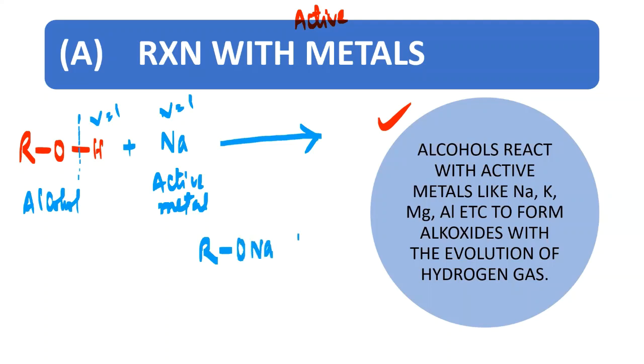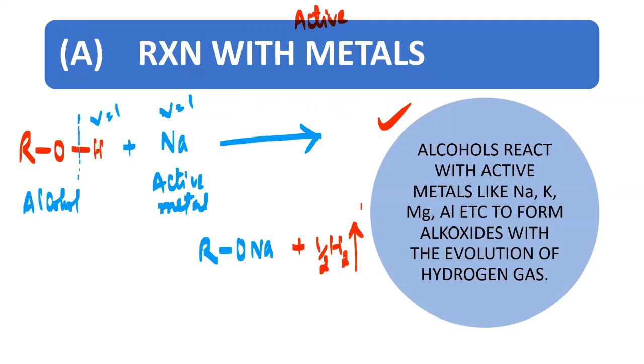RONa will come here and the hydrogen will come out. Now you will be thinking that one hydrogen is coming out. That one hydrogen can be written as half of H2. So hydrogen gas is being evolved here. This is how your alcohol can react with the active metal, my dear friends.